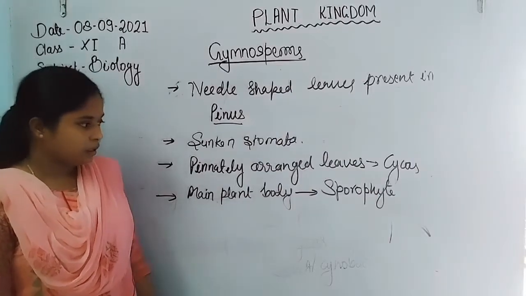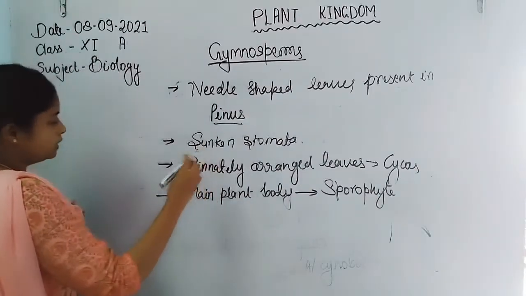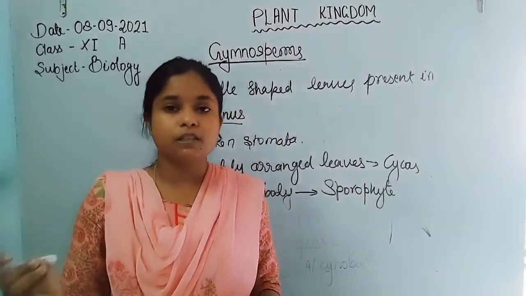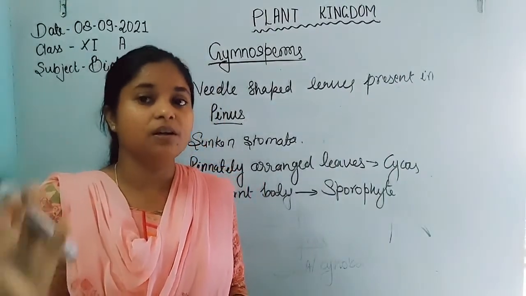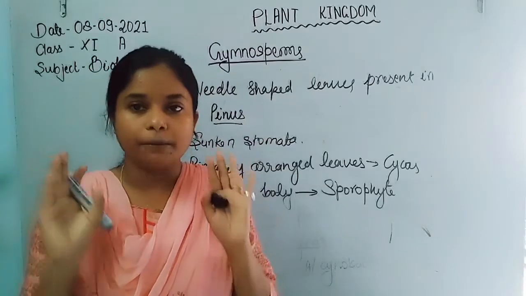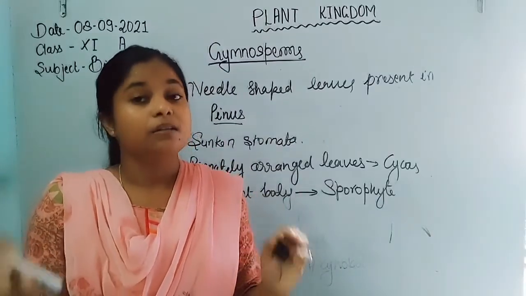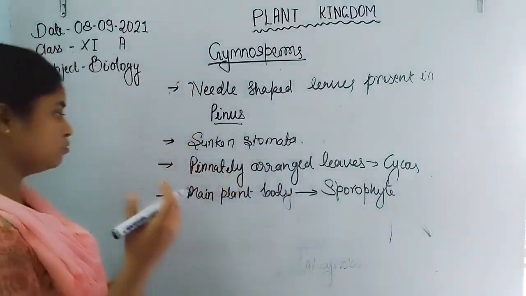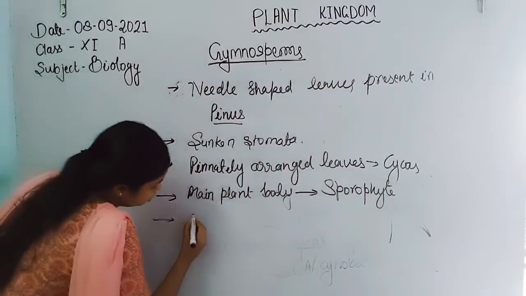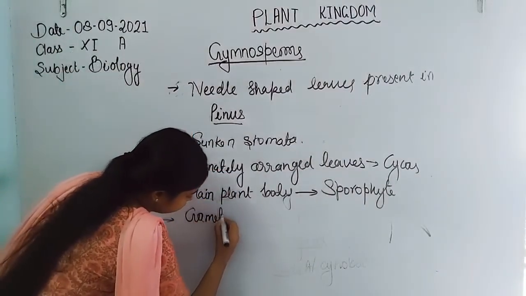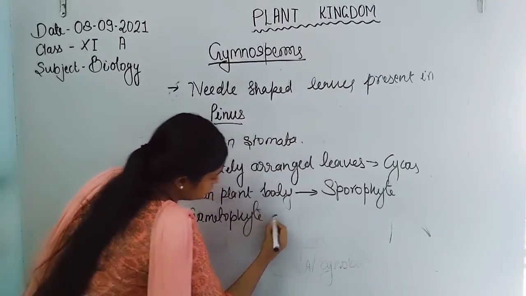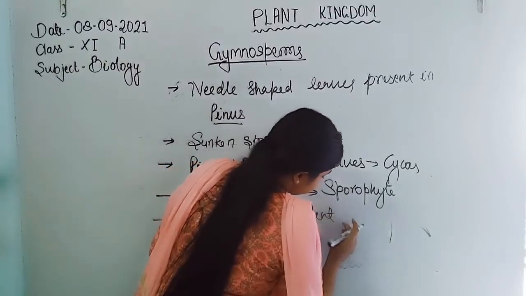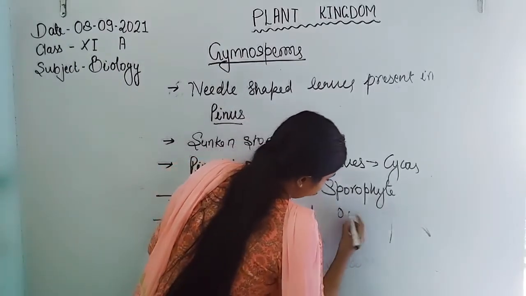And the gametophyte is dependent. The gametophyte is simply the microsporangium and megasporangium, which represent pollen grain and ovule, the male and female gametophyte, and their growth is dependent on the sporophyte. So there is no independent gametophytic stage. It depends on the sporophyte.